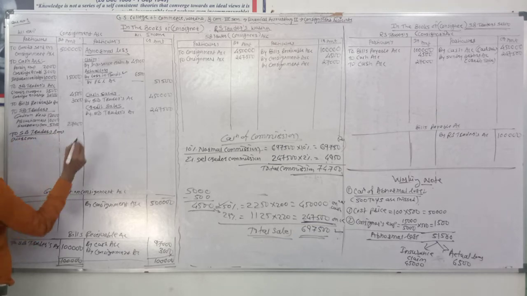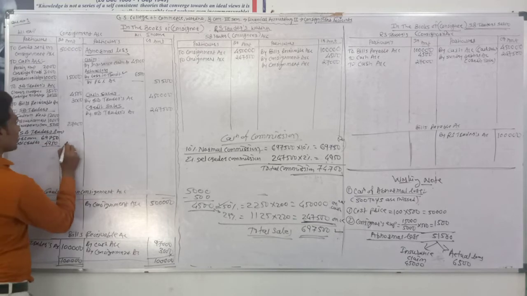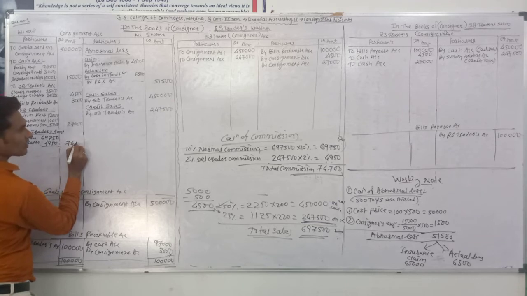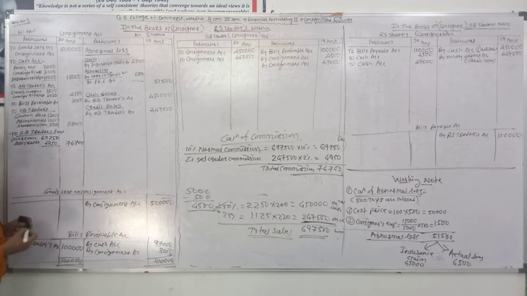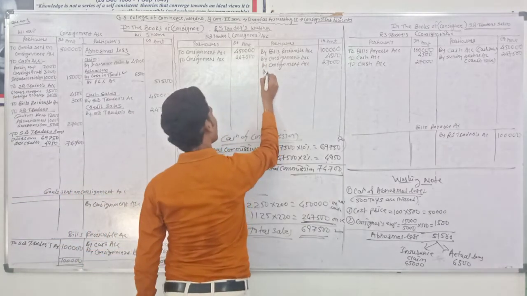Normal commission 69,750 and del credere commission 4,950, total commission 74,700. Entry: consignment account debit, SB Traders account credit.